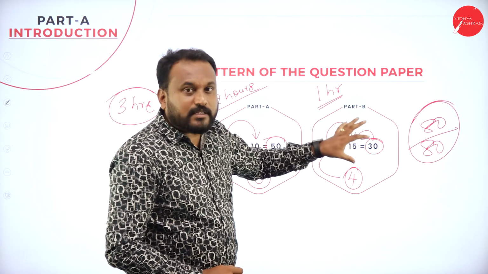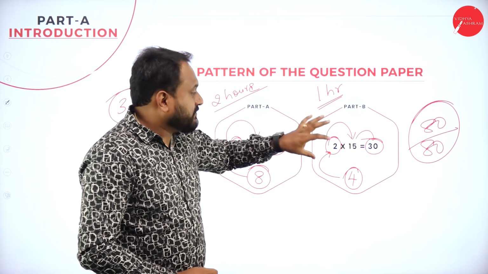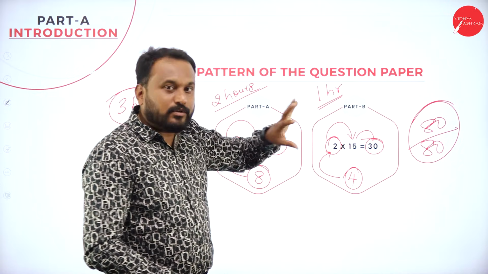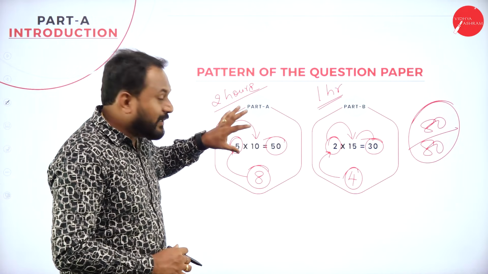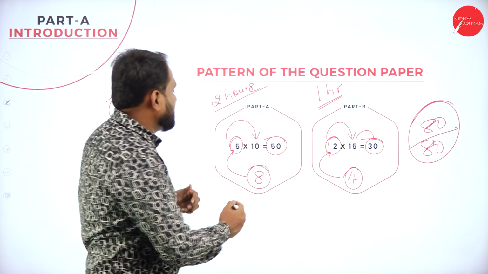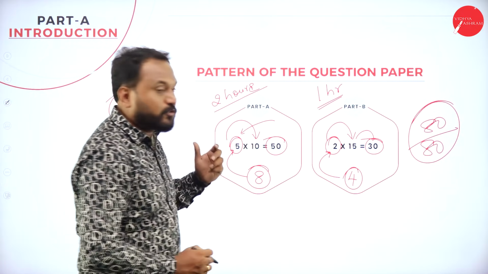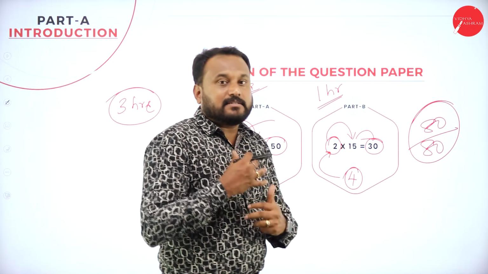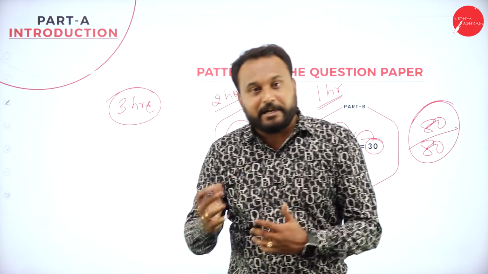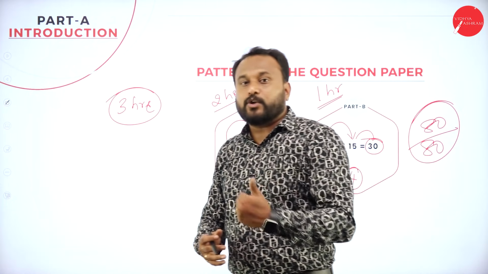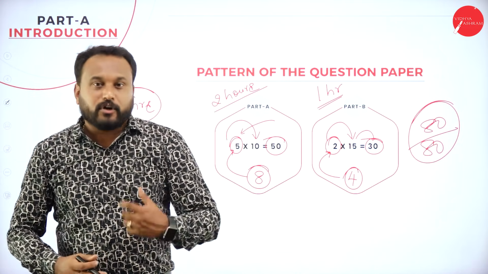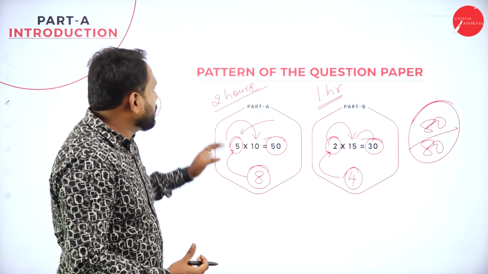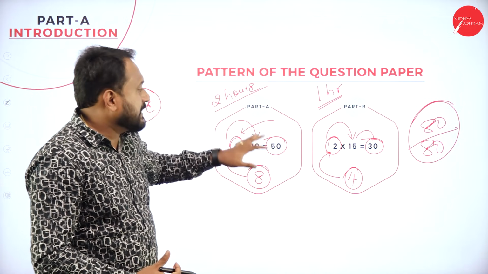Now when you go for the 15 marks question, if supposedly one question you take 30 minutes, so the 2 questions are 60 minutes, so it is 1 hour. When you go with the 10 marks question and you are supposed to write only 5, isn't it? Suppose for one question you have taken 25 minutes. For 2 questions, say it is 50 minutes. So like that, if you go nearly to 2 hours or something like that, still it is all enough.